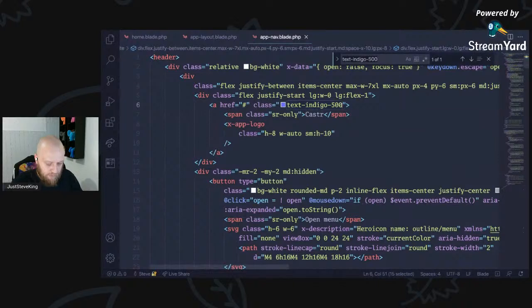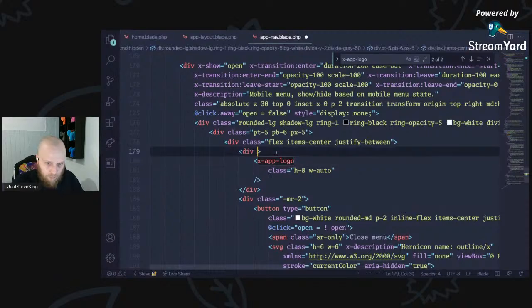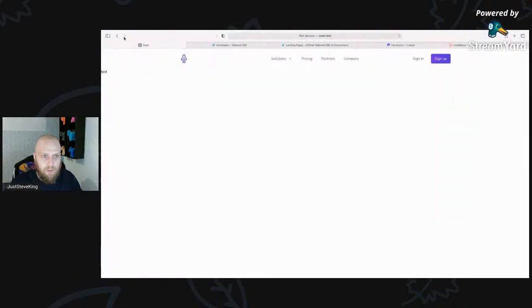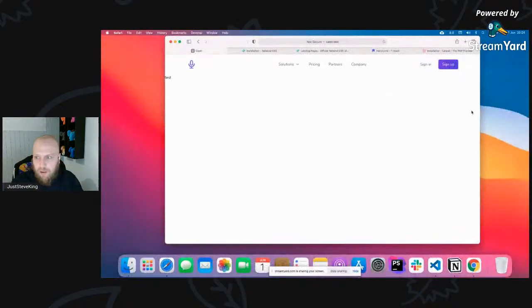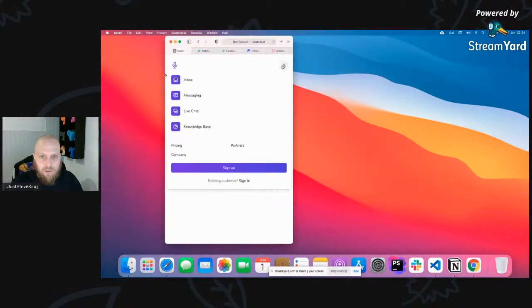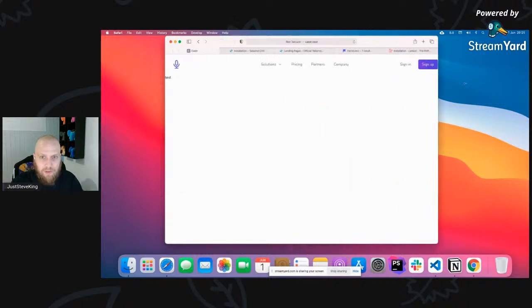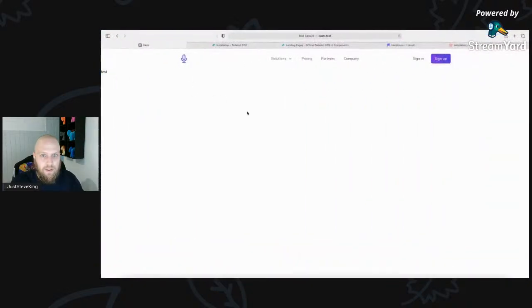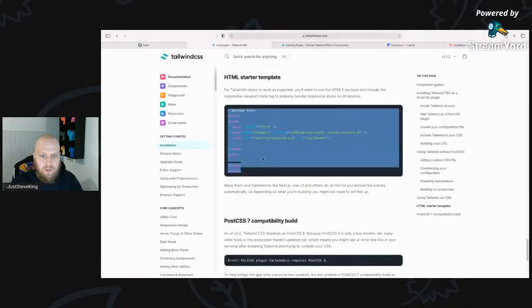Just a nice color on it. There's our logo there, and we will just drop a class in there as well, so that on mobile, or sorry, in this part here, it'll go to the same color. So perfect.